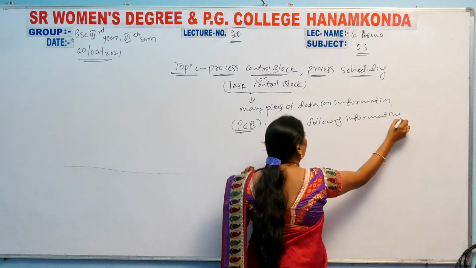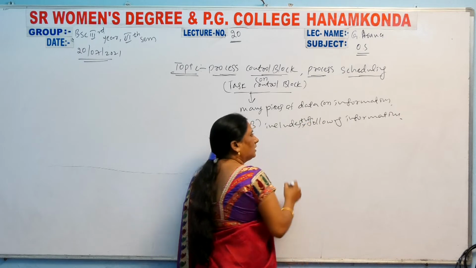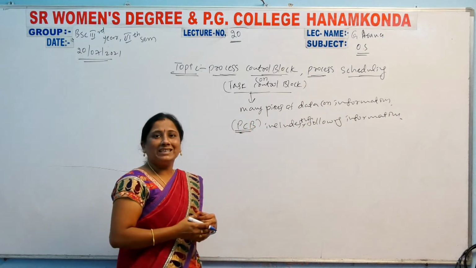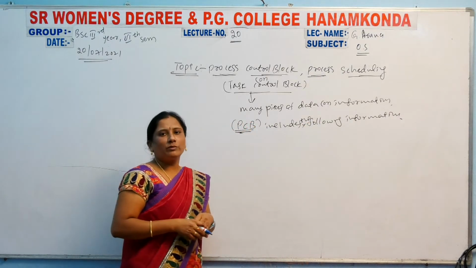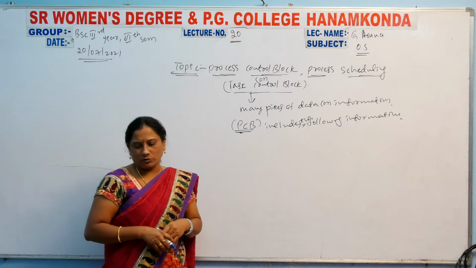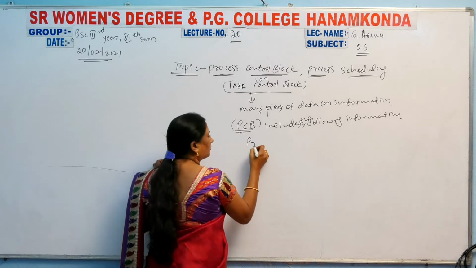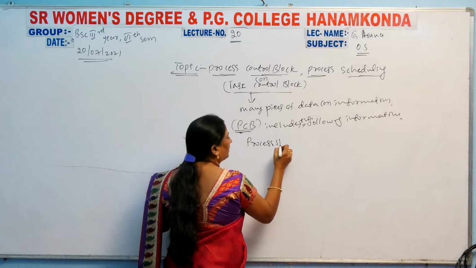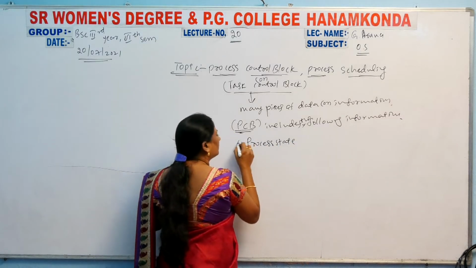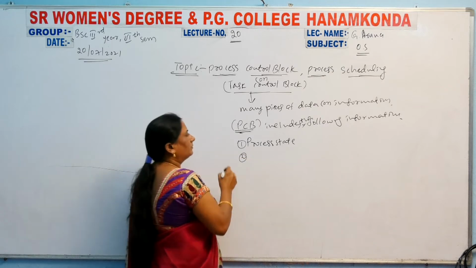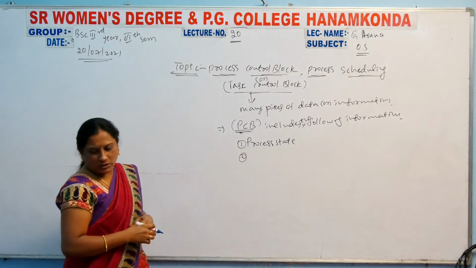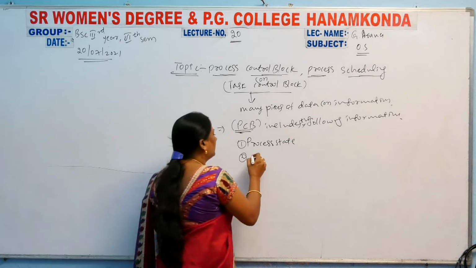Which information can be there in the process control block? First one is process state. Second, program counter is there.